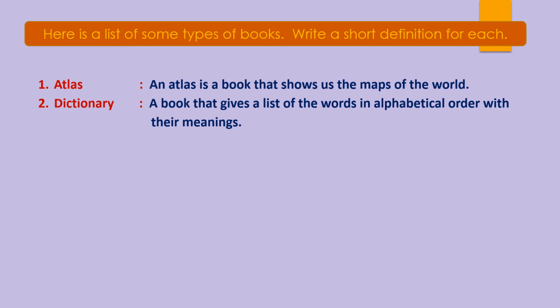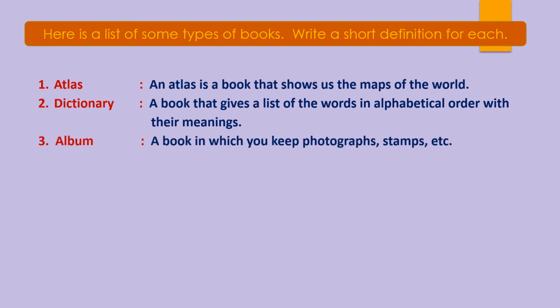Or some cartoon pictures or stickers, a collection of all that. You make an album and paste all that over there. Yes. So a short definition for album is a book in which you keep photographs, stamps, etc.